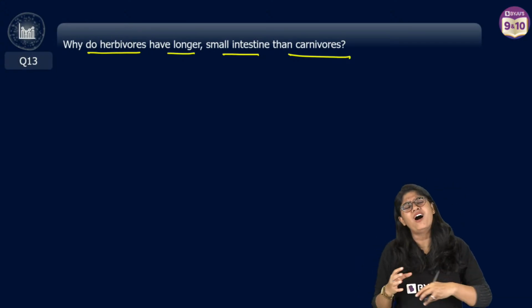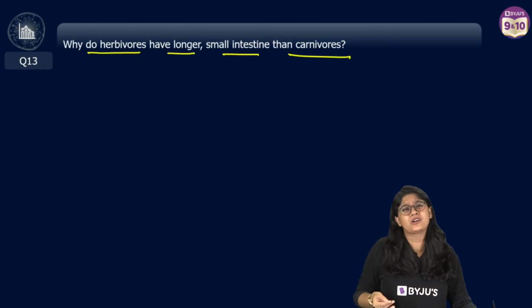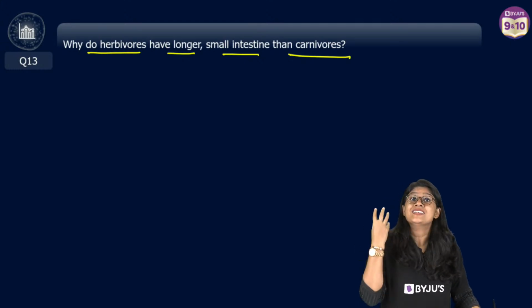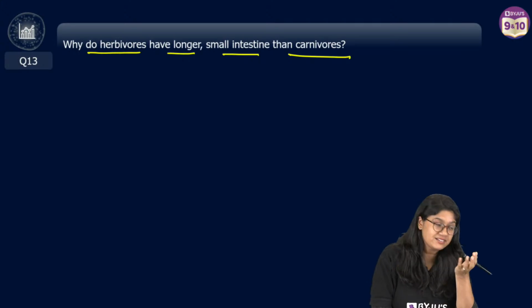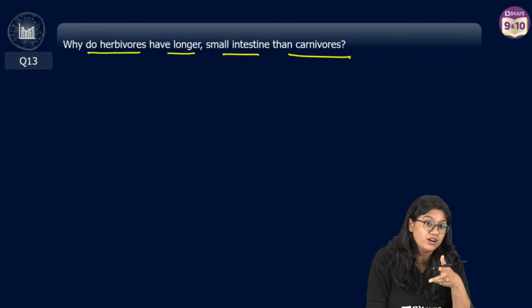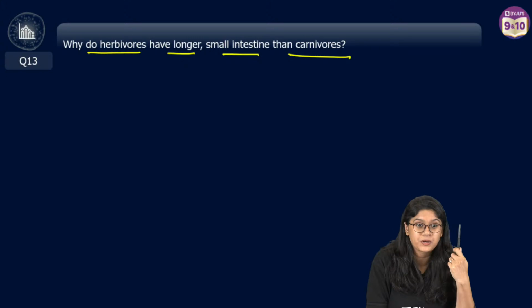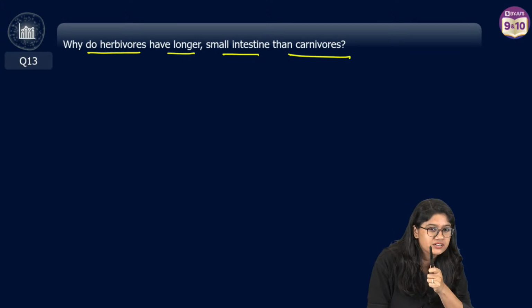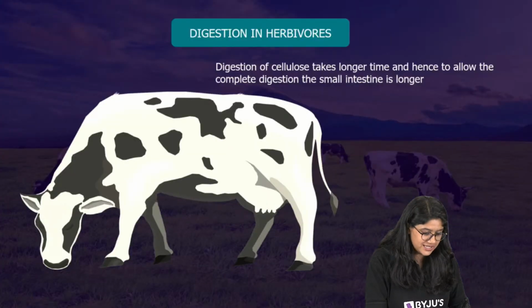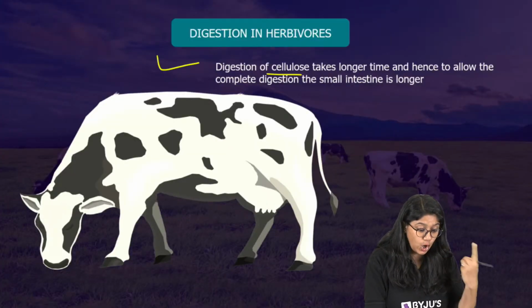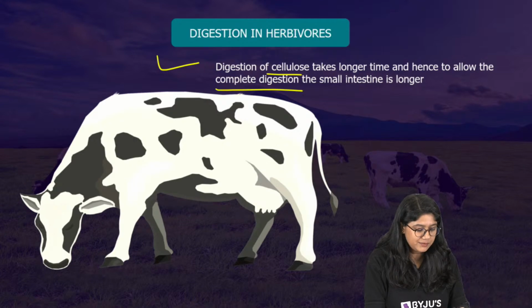Absolutely correct. They have a long small intestine because they need more time for the digestion of cellulose. Cellulose is present in plants, and of course plant cells have a cell wall, and to break that cell wall is difficult. So the answer is very simple: digestion of cellulose takes a longer time, and hence a longer small intestine allows complete digestion.